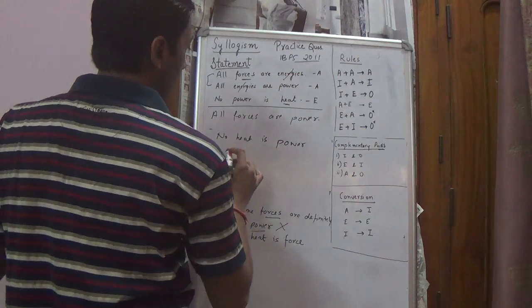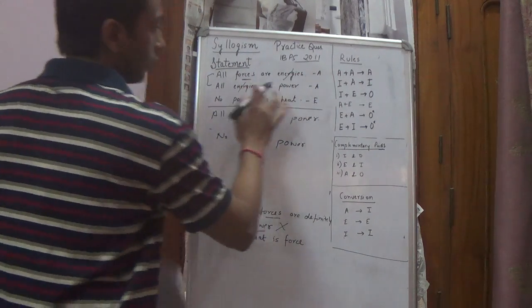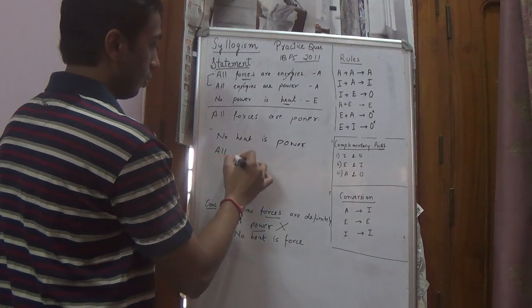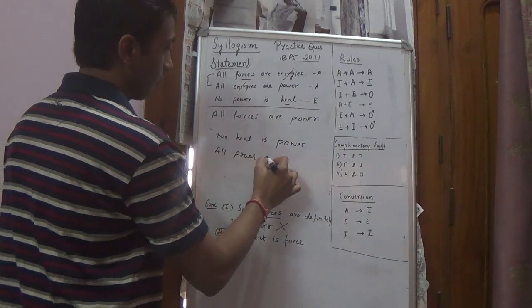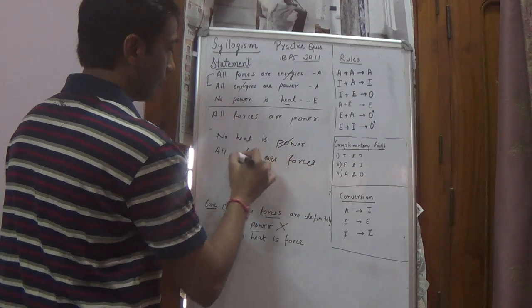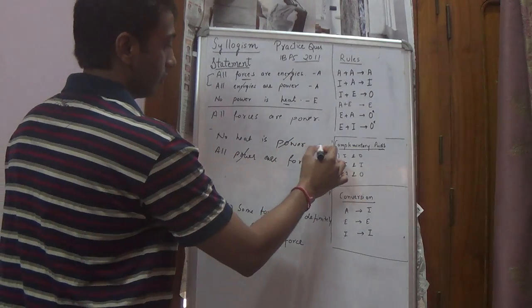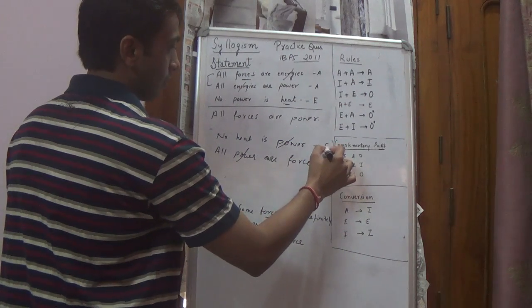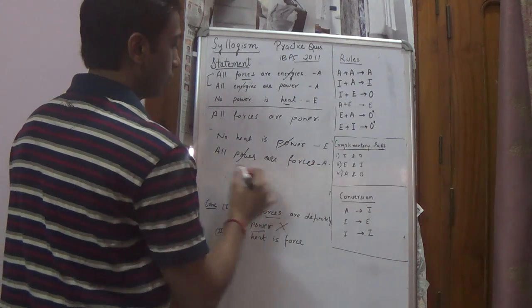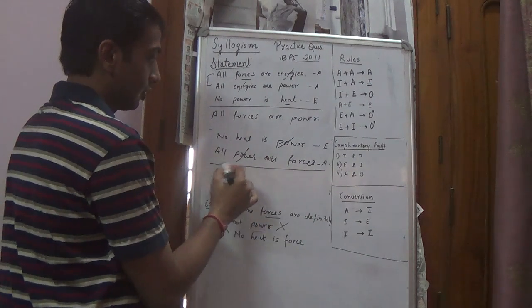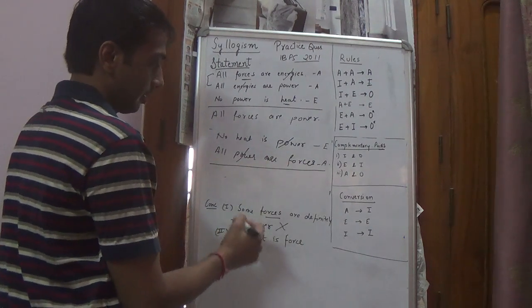All forces are power. All forces are power could be written as all power are forces. Power and power cancel out. This is E, this is A, we get O star. So O star would be some forces are not heat.